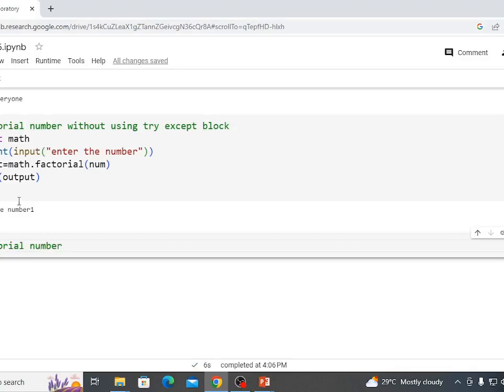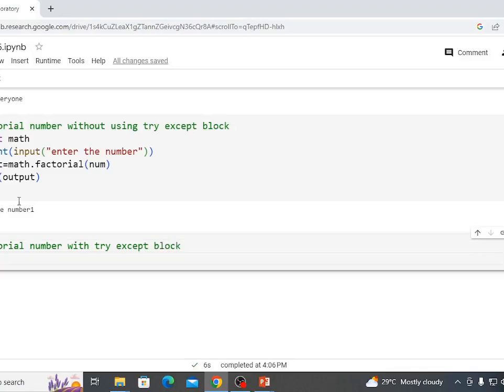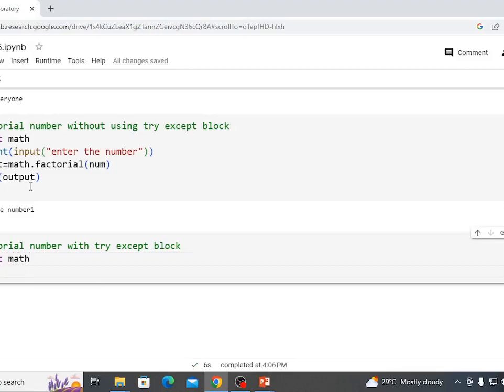Factorial number with try except block. We have to write import math. We have to accept the value from the user, same, int input, enter the number.